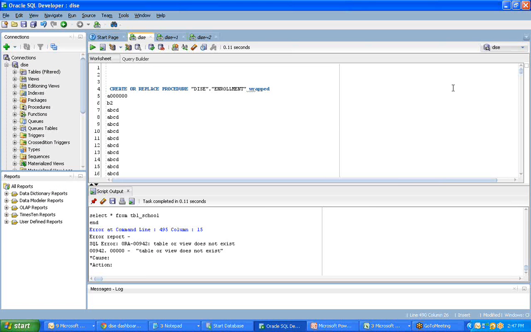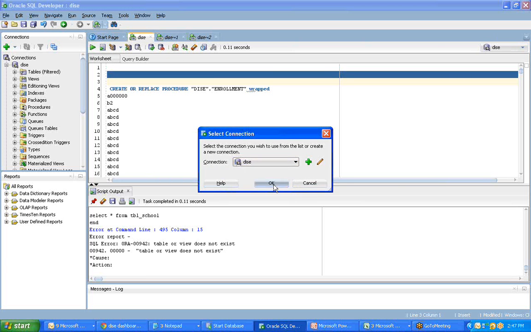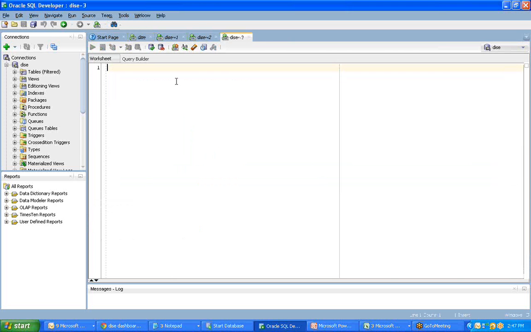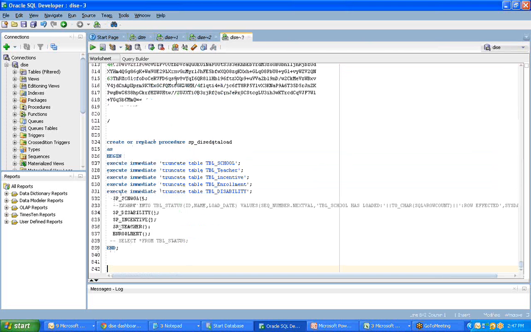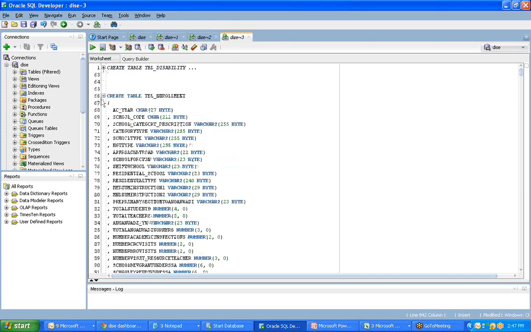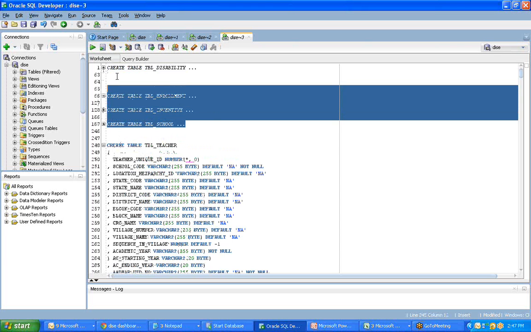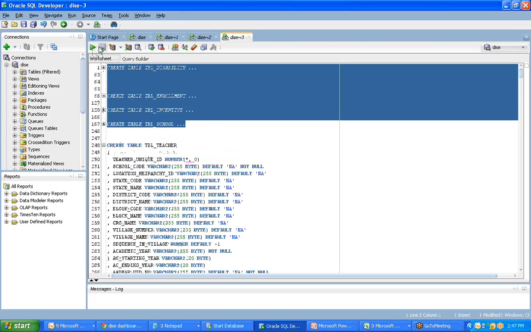Then I'll basically just do one thing. I'll make another connection, and I'll do a control V. Once I do the control V, then I come here, and I click on the positive sign, positive sign, positive sign, positive sign, and I execute and create all the tables.